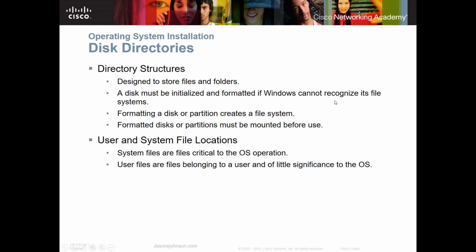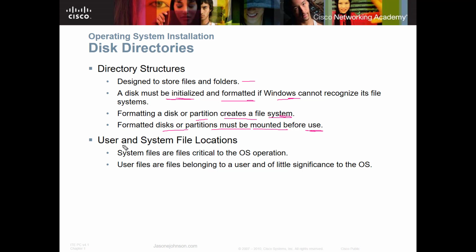Now, directory structures are set up to store files and folders. A disk must be initialized and formatted if Windows is going to recognize it. And so it needs to be formatted so that Windows can see what's going on with it and can write to it. Formatting a disk partition creates a file system on there. And then formatted disks or partitions can be mounted before use.